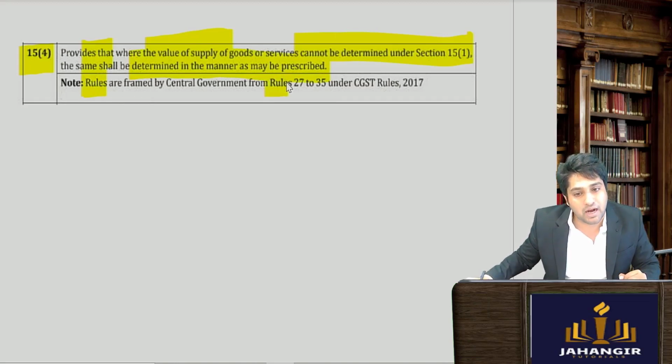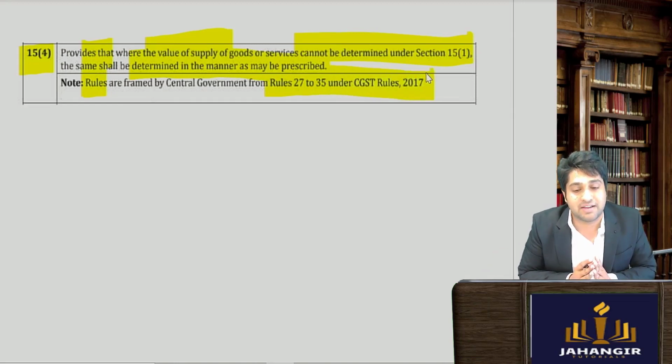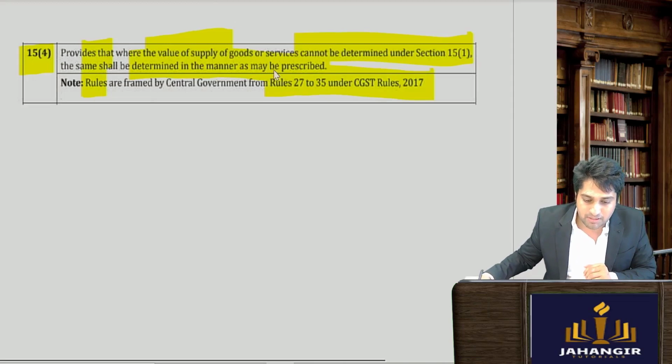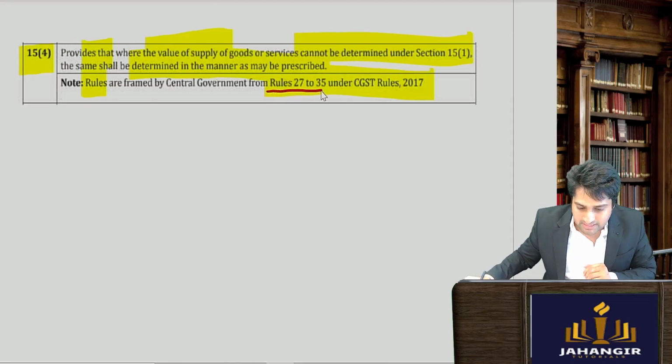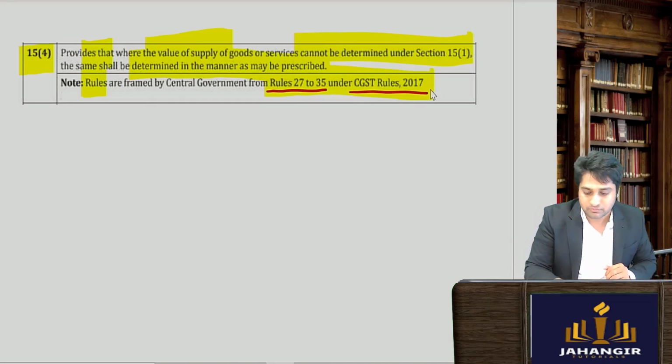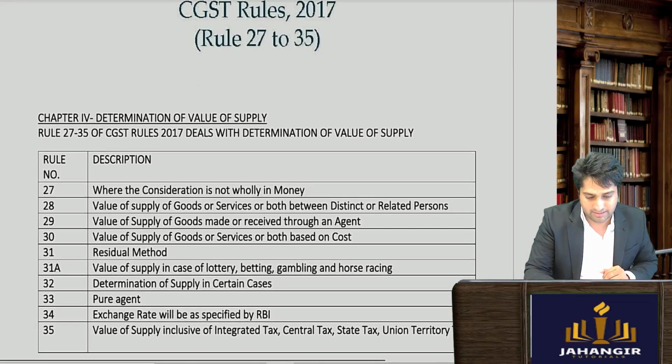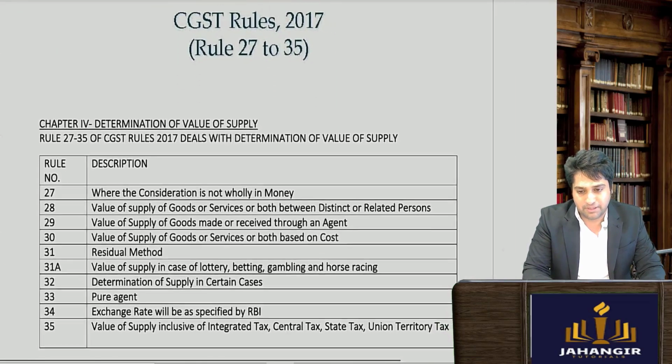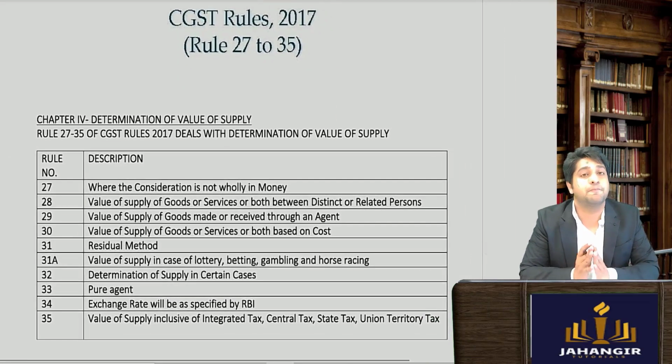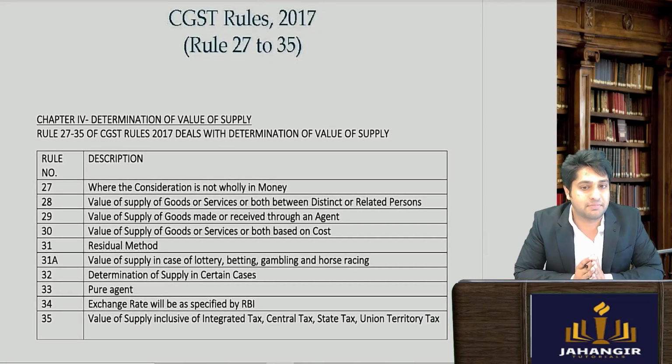The rules are from rule 27 to 35 of the CGST rules 2017. So today we'll be seeing rule 27 to 35 of the CGST rules 2017. This is updated and has all the amendments.